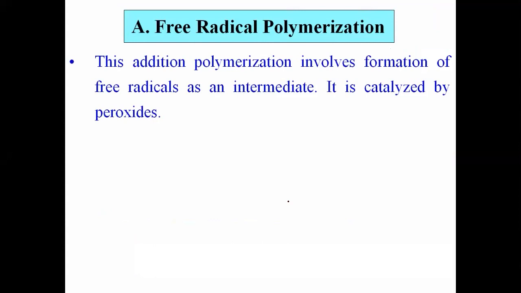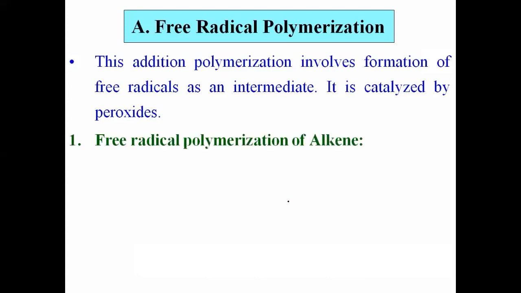Means during the reaction, if there is a formation of free radical as an intermediate, then it is called free radical polymerization. Generally, those reactions are carried out by using peroxide as a catalyst. Means here we are using peroxide as a catalyst. For example, it may be hydrogen peroxide, it may be some alkyl peroxide, or there may be some aromatic peroxide also. And generally that peroxide has the ability to form free radical, and then that reaction is carried out in presence of free radical. Therefore, it is free radical polymerization.